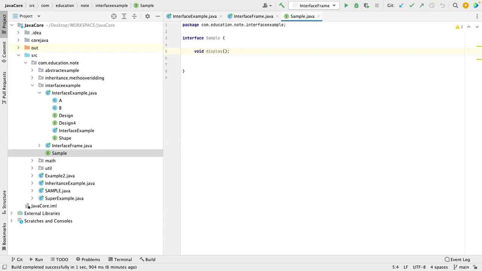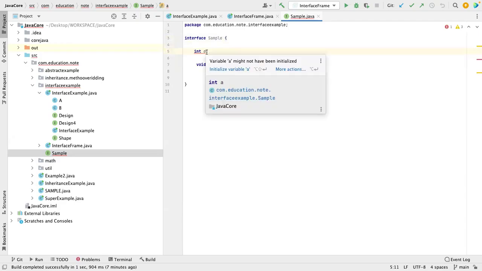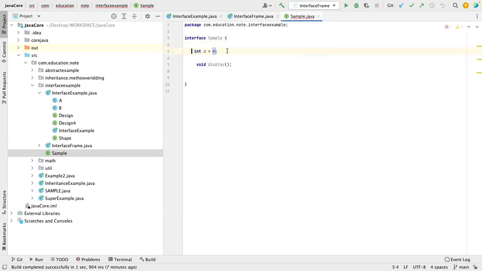You remember when I was teaching you guys Java, I said in Java we can have five things, right? We can have constructor, data member, method, blocks. Similarly, in interface, we have to know what we cannot have. In interface, we cannot have instance variables. In interface, all the variables are static. Even if you declare int a, this is not an instance variable. This is a static variable, by default static, even if you do not define it. So instance variable you cannot have.